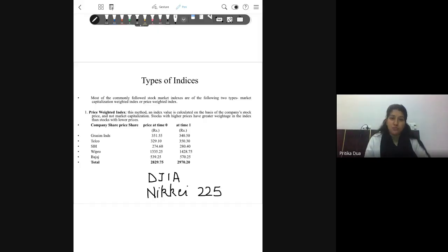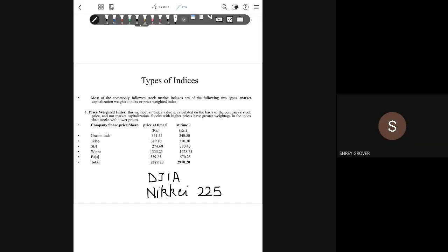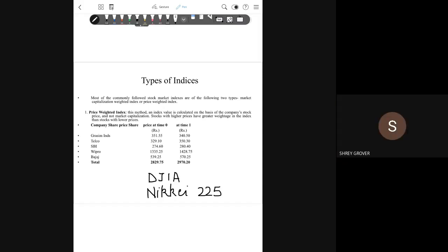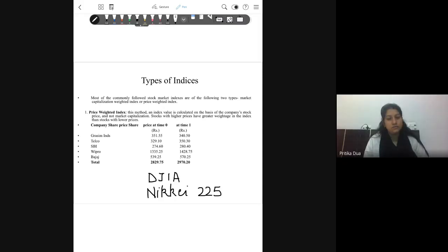Second is Nikkei 225. Nikkei is the index for which country, which stock exchange? Can I take a guess? Yeah, Hong Kong. No, not Hong Kong. Close, move closer. Again, one of the largest, top 5, top 3 stock exchanges after the US based stock exchanges.